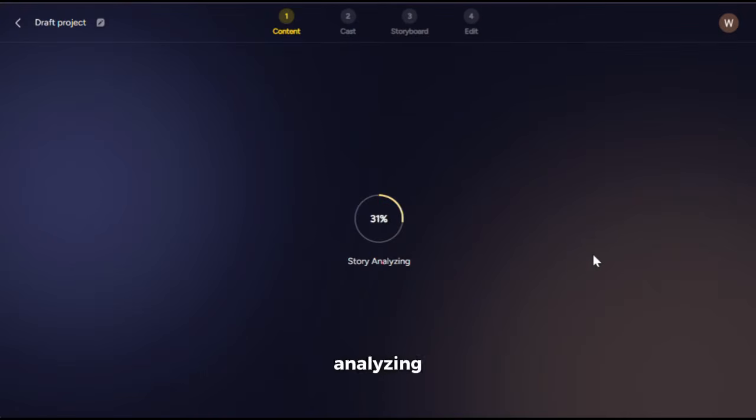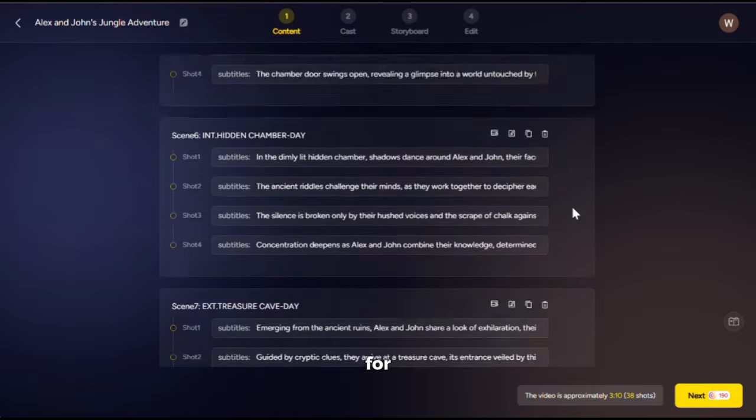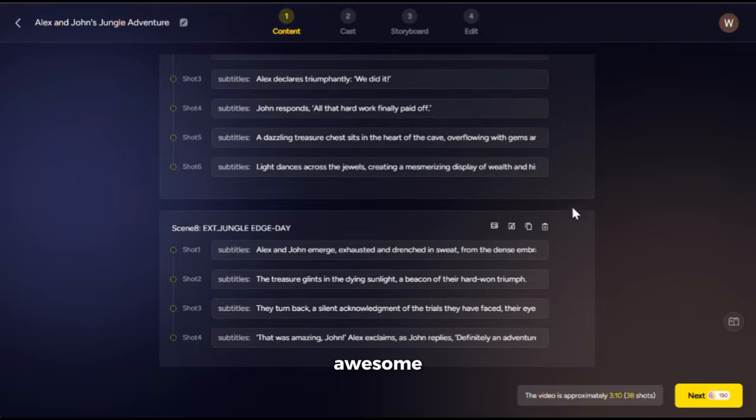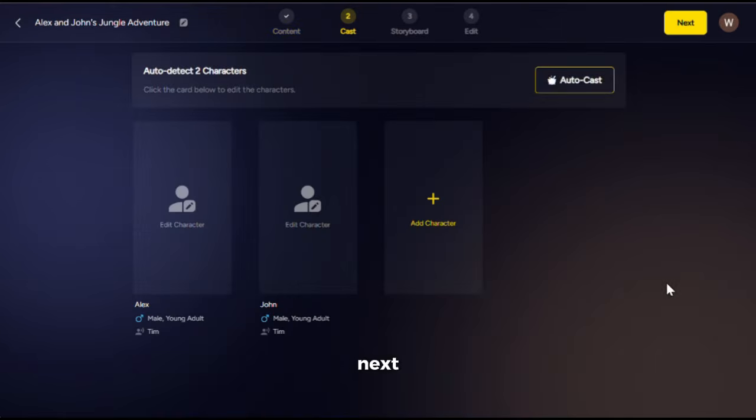Now it will start analyzing our prompt and then create the scene draft. Now, as you can see, it has created these scene drafts with the narration for each shot. Isn't this awesome? Now you can go through the scenes and make sure everything is okay, or you can make some tweaks if you want.